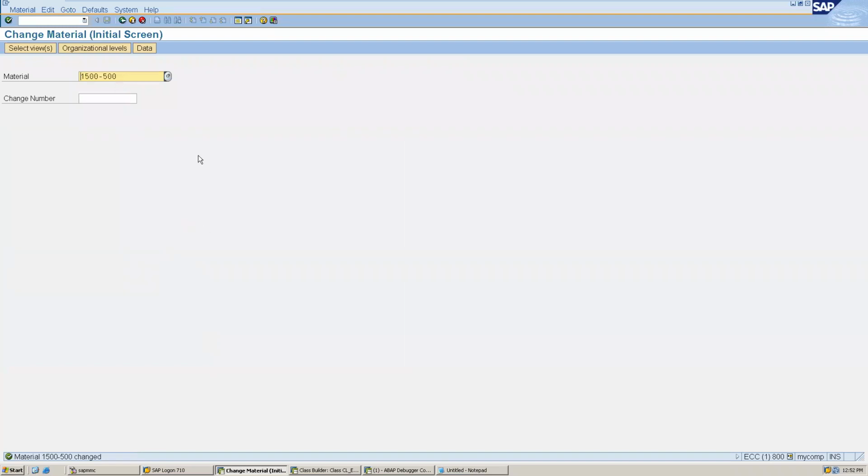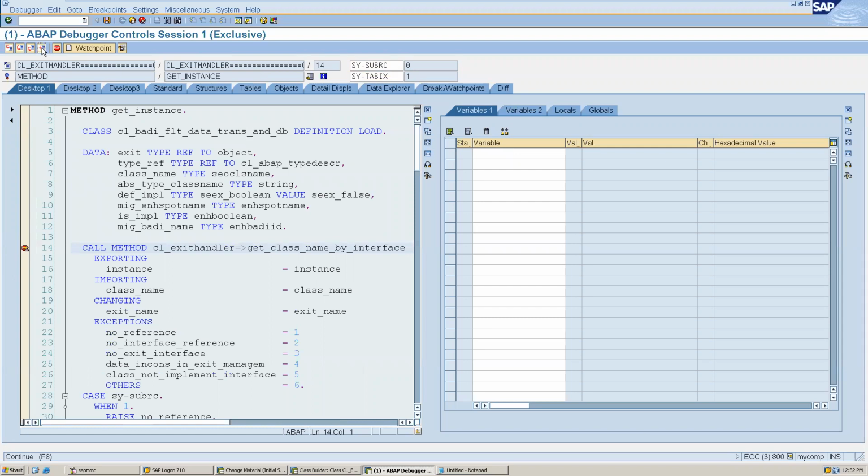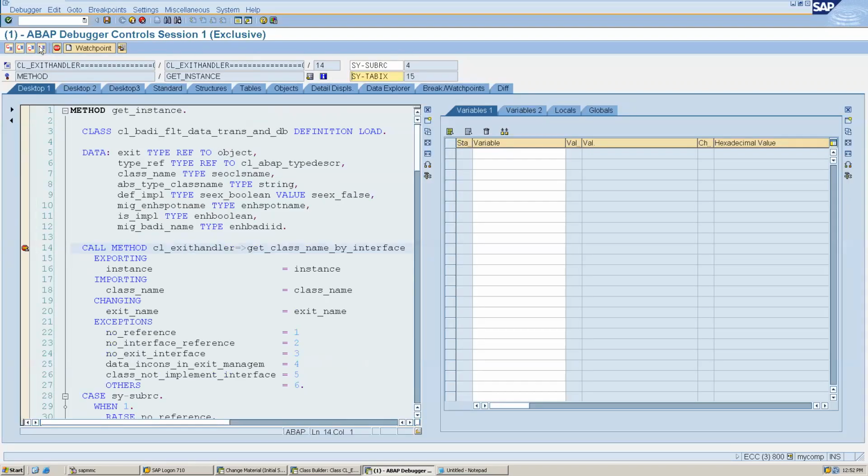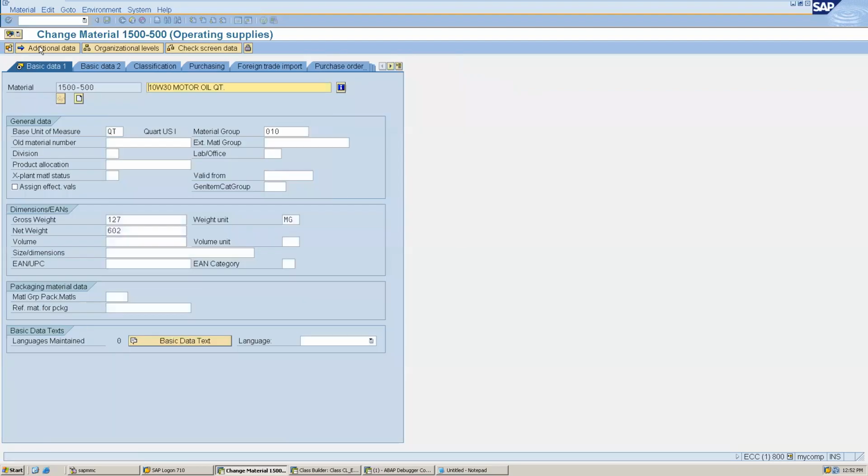But our intention is that we want to find the BAdI on the save button. So let's select basic data 1. We will ignore these BAdIs because they are not required for our functionality. Our functionality is: whenever I make any change and click on this save button, I have to find the BAdI.